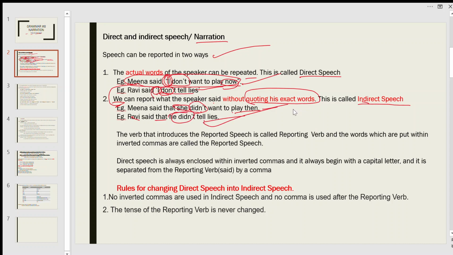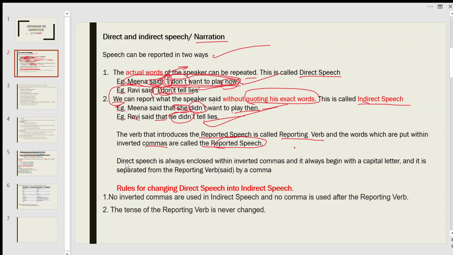The verb that introduces the reported speech is called the reporting verb. And the words which are put within inverted commas are called reported speech. So the sentence enclosed in inverted commas is called reported speech, and this said is a reporting verb.